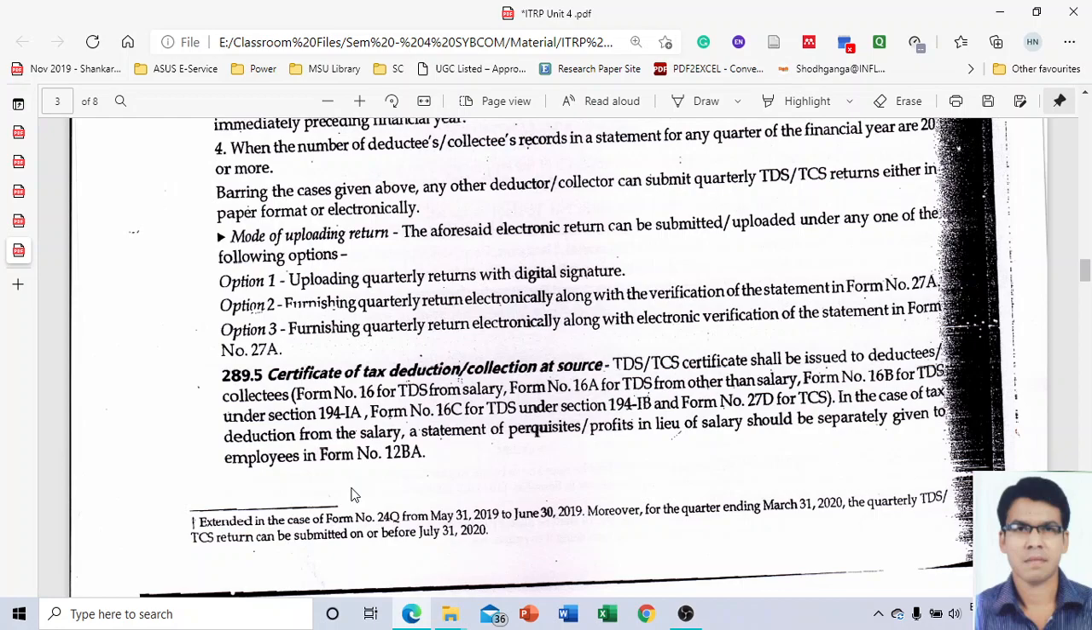I will try to show you form 16 and form 16A after the completion of the theory. At that time, I will also show you what form number 12BA is, which will be available in case of a salaried employee. So we can go further ahead right now.